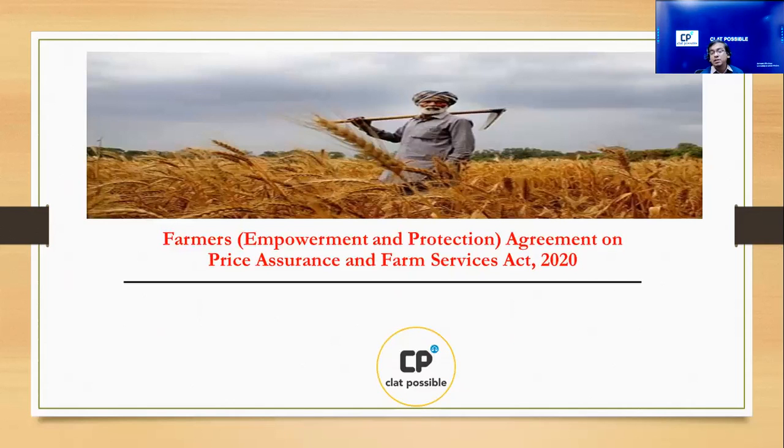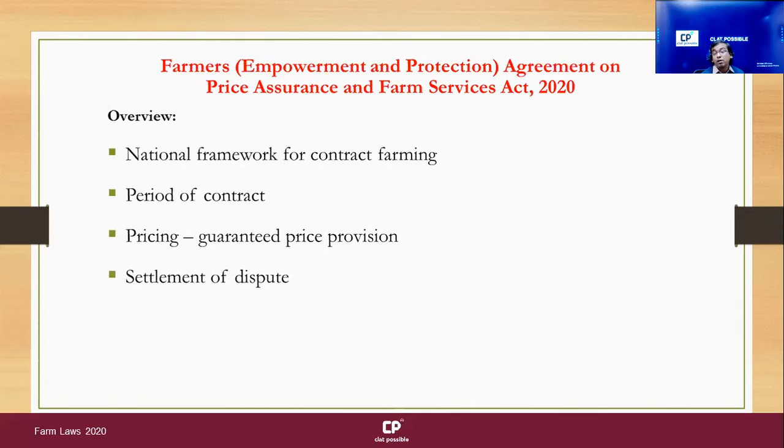Then the second legislation is about the Price Assurance and Farm Services Act, which broadly provides for contract farming. Now, what is interesting about this legislation? What is interesting is that there is a dispute settlement provision, which says that if there is any dispute with respect to contract farming, that dispute will go to the subdivisional magistrate. Subdivisional magistrate is basically an IAS officer who is posted in a district, right? So that dispute will go to the subdivisional magistrate and then to the appellate authority within the act.